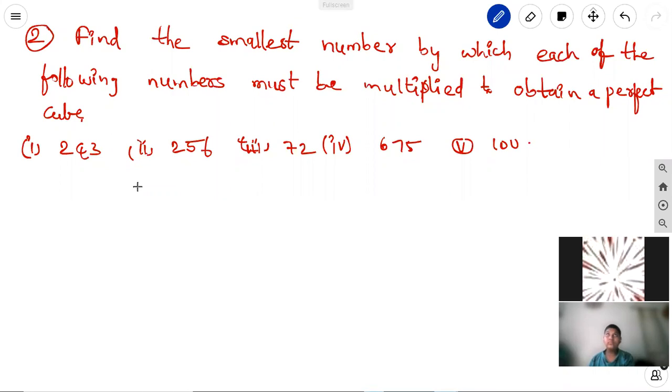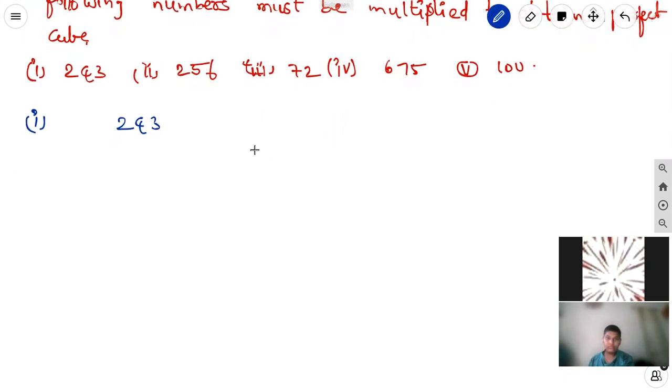Second problem. Find the smallest number by which each of the following numbers must be multiplied to obtain a perfect cube. The first one is 243, second one 256, third 72, fourth 675, fifth 100.